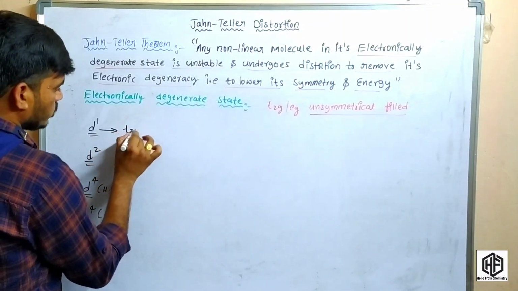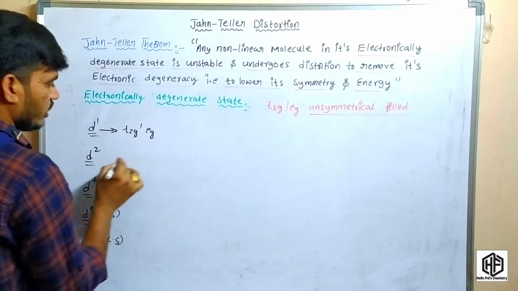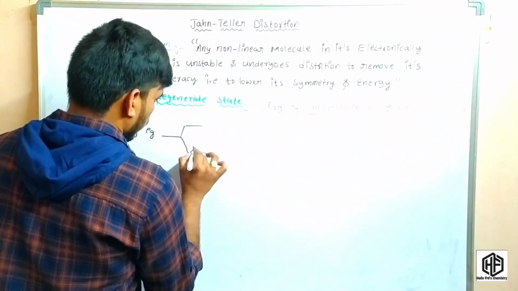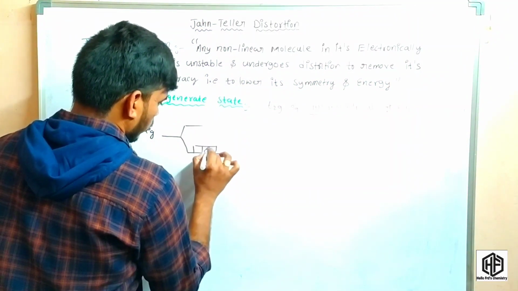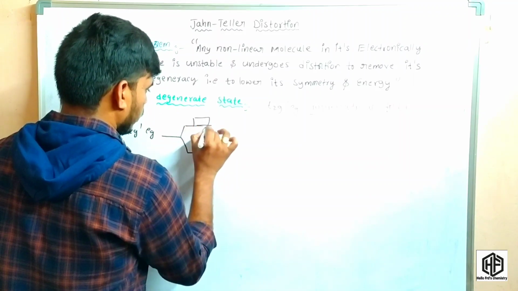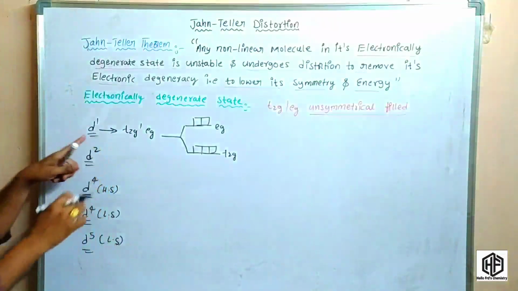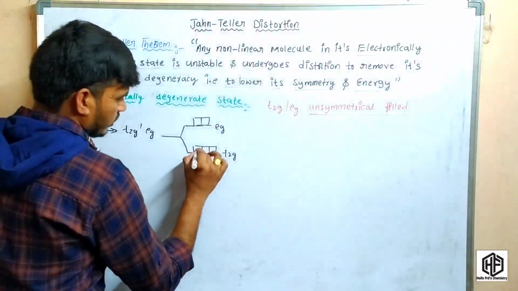In this t2g1, there are three t2g orbitals, and here are the eg and t2g sets. So the electron is filled in this manner.